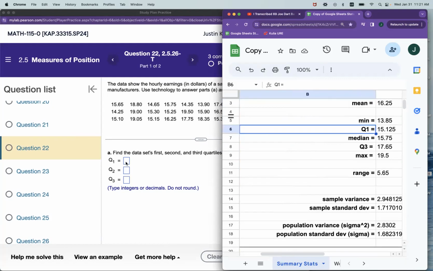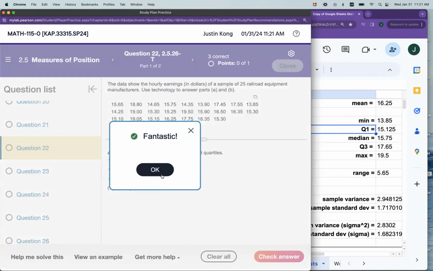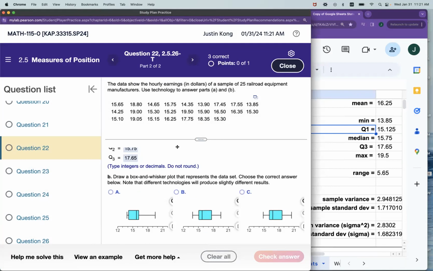5-number summary right there. Q1 is 13.85. It says do not round, so put the whole thing in. Quartile... oops, I wrote the wrong one. 15.125. Quartile 2 is the median, that's 15.75. Quartile 3 is 17.65. And then draw the box plots.